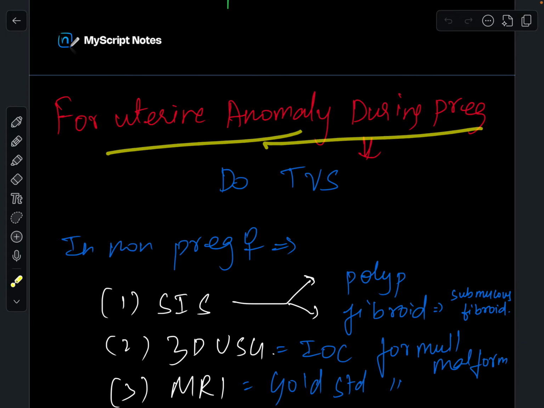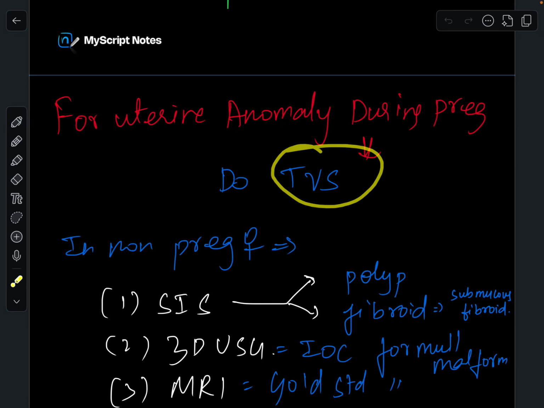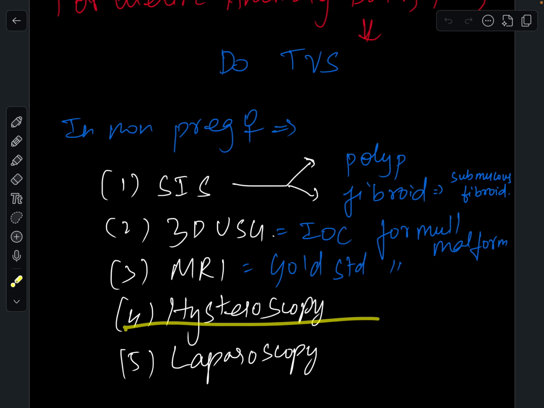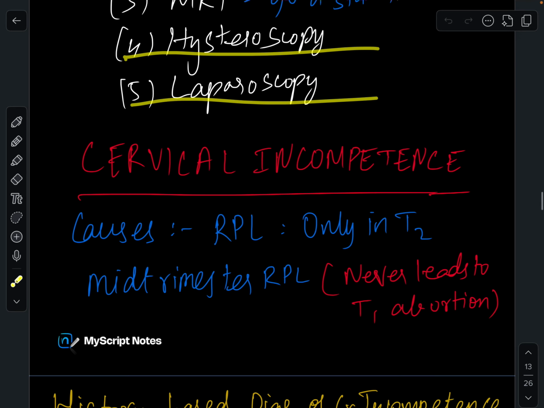For uterine anomaly during pregnancy, do TVS. In a non-pregnant female, you can do investigations like saline infusion sonography for identification of polyp and fibroid. 3D ultrasound is the investigation of choice for Mullerian malformation. MRI is the gold standard for Mullerian malformation. You can also do hysteroscopy and laparoscopy.